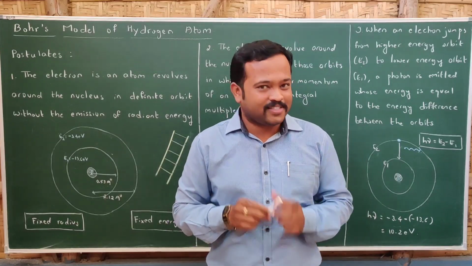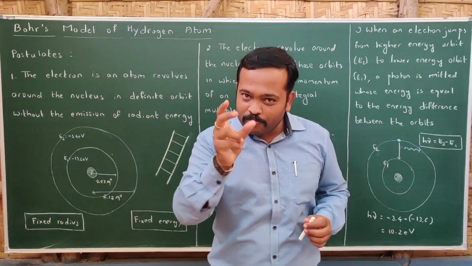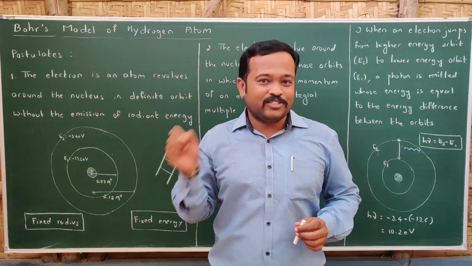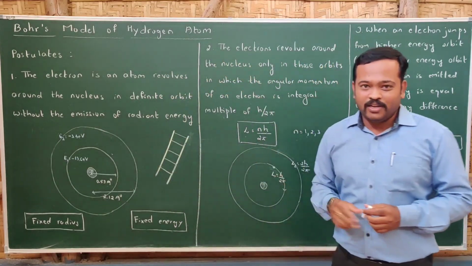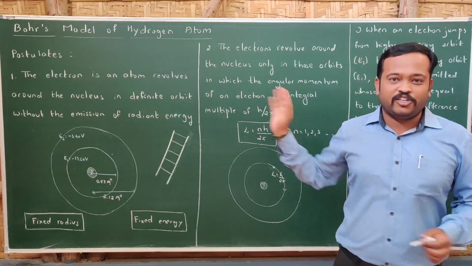Rutherford could not explain the stability of the atom, so Bohr made a few changes in that. So what are the changes made by Bohr? That will be the session of the day. That is Bohr's model of the hydrogen atom. This model has 3 postulates. Let us check them out one by one.